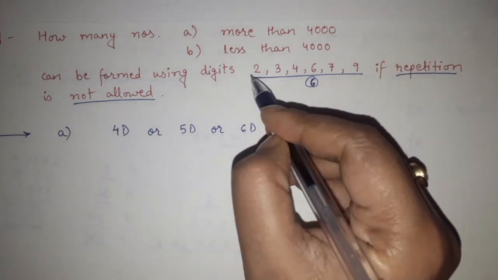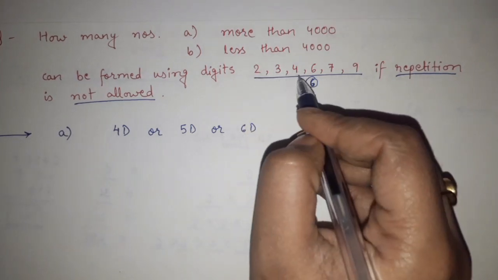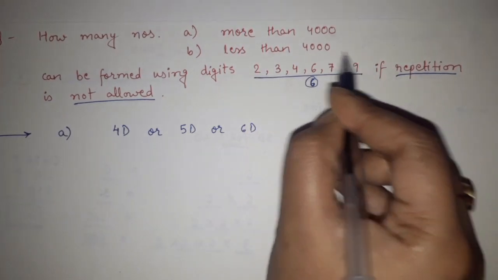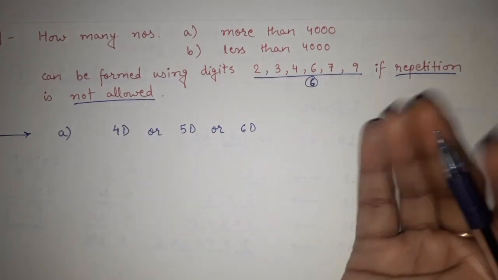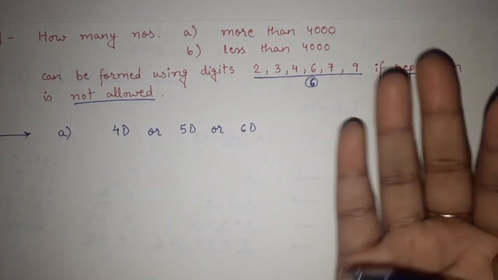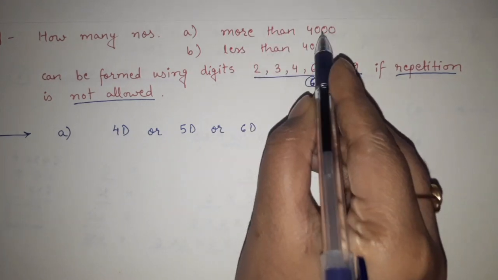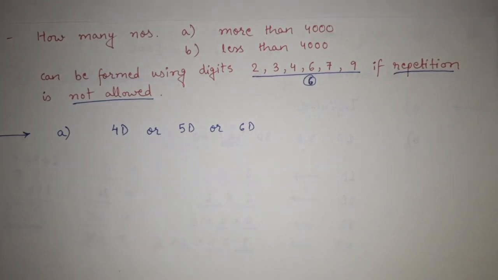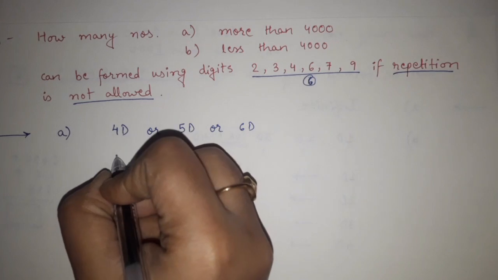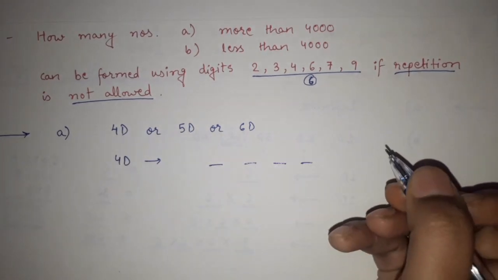No, because we have to use only these given digits. And how many digits are given? 6. So using only these 6 digits where repetition is not allowed, I cannot make more than a 6-digit number. Okay, so more than 4,000 is possible only if I am having a 4-digit or 5-digit or 6-digit number. Fine. Now, if first of all we talk about 4-digit, so 4 digits will be there.